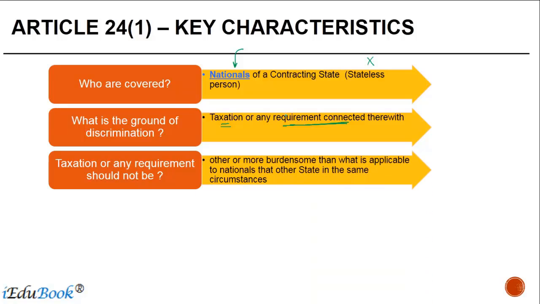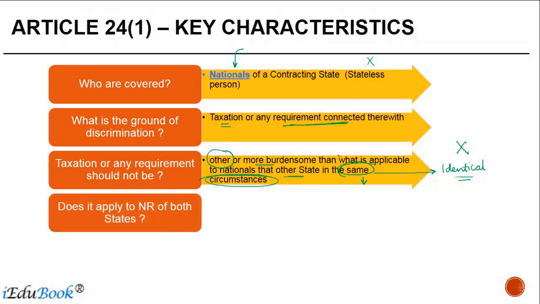Taxation or any requirement should not be other, which means different or more burdensome, than what is applicable to the nationals of that other state, India, in same circumstances. The circumstances necessarily have to be same. It is not identical circumstances. Just mark the word over here. It is not identical. It says same.